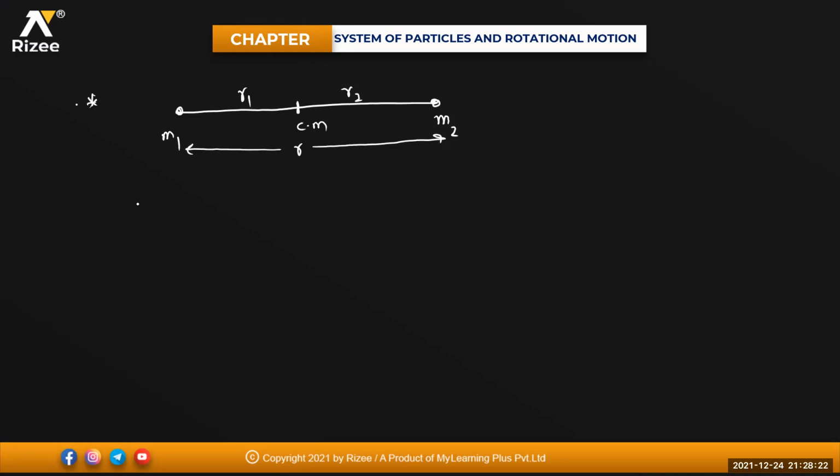Okay, so I can write here m1 r1 must be equal to m2 into r2, or else I can write m1 divided by m2 will be equal to r2 divided by r1. So I got the value of m1 r1 is equal to m2 r2. Actually, from this reference, beta, we'll be taking this as origin. On the left axis we'll be writing this one as minus of m1 r1.